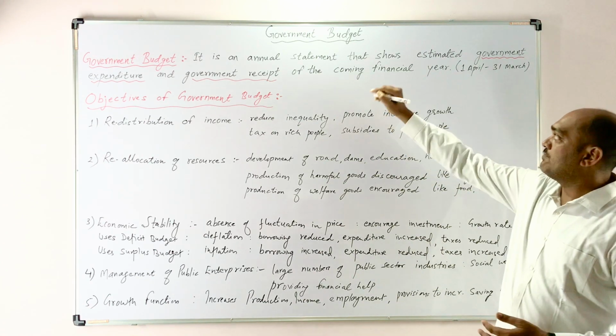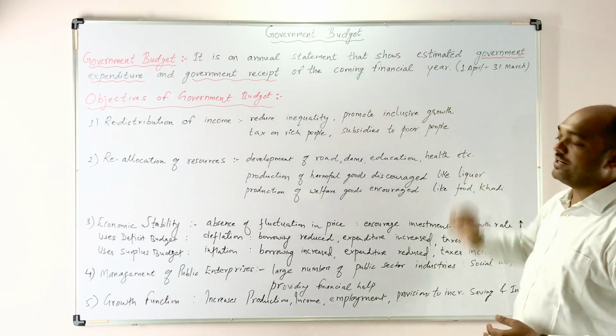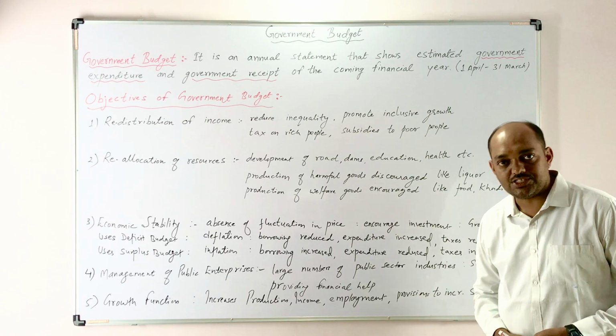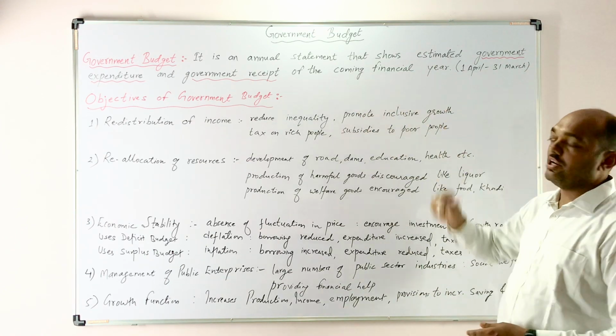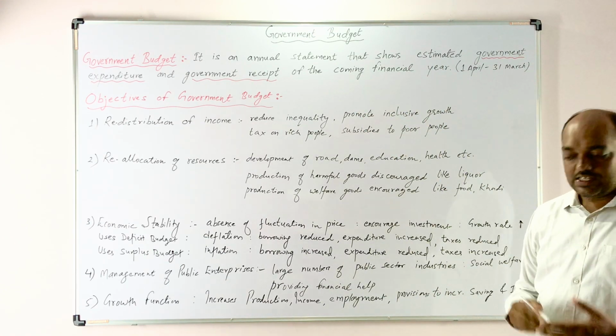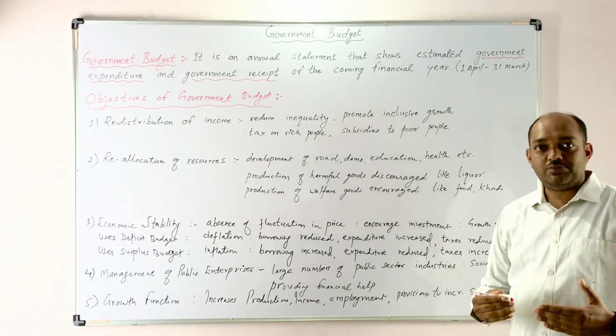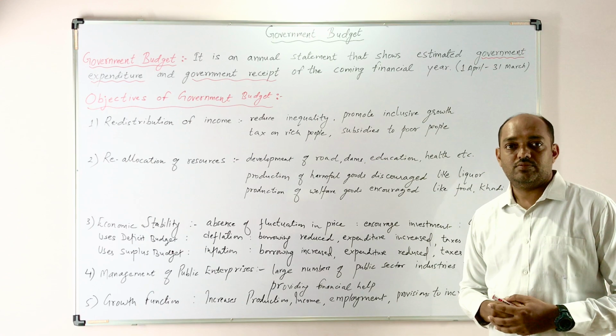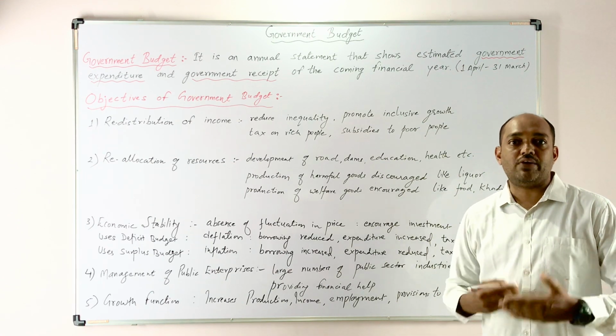It is an annual statement that shows estimated government expenditure and government receipts of the coming financial year. See, this is an estimated annual statement. It is not actual, and this is for the coming financial year.